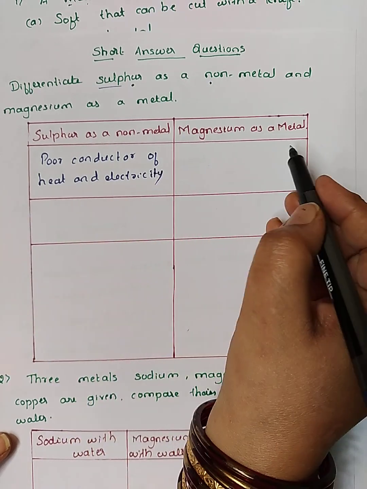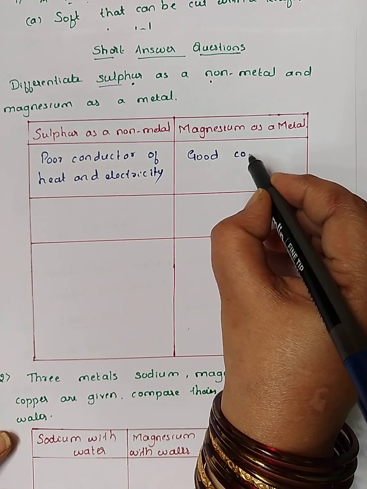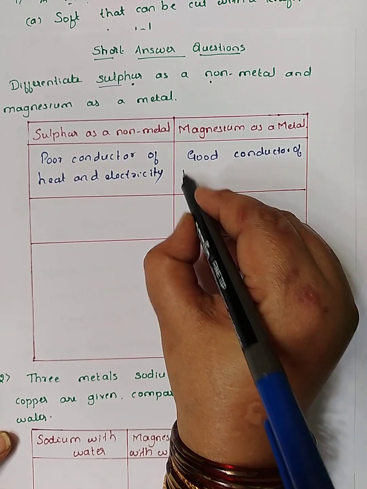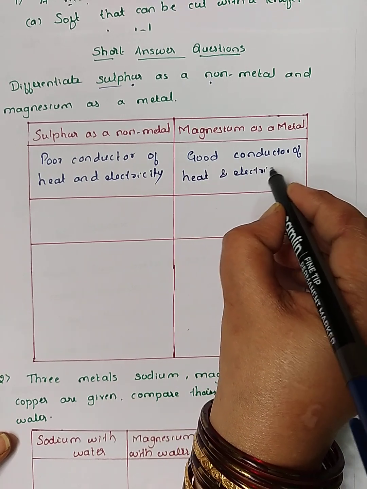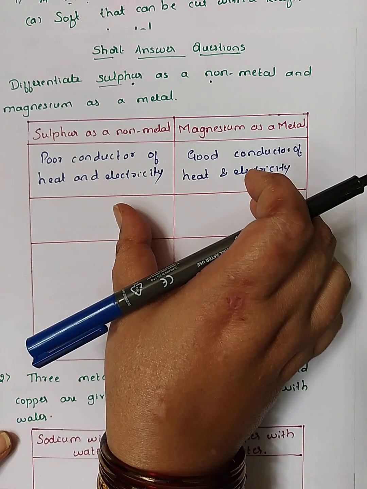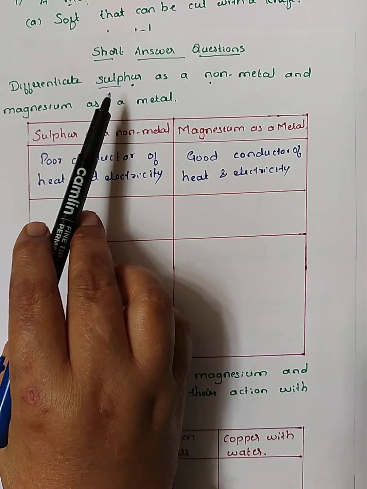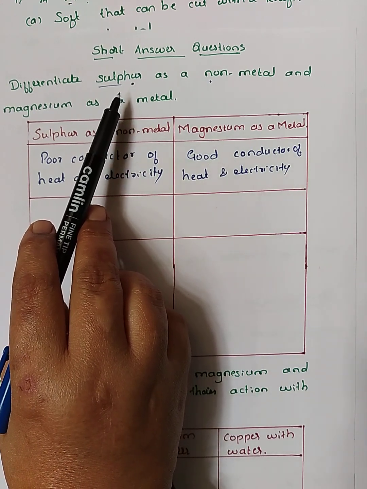And magnesium as a metal is a good conductor of heat and electricity. This is the first differentiation. And next is another main feature for the metals and non-metals. Metals are malleable and ductile.